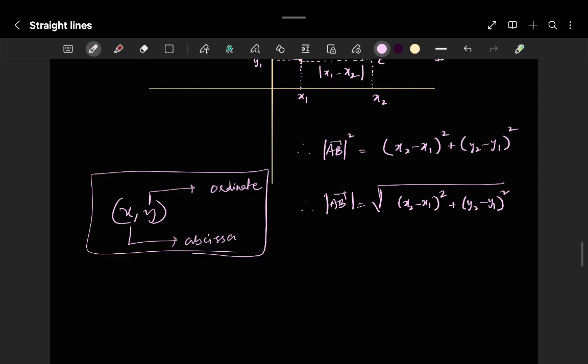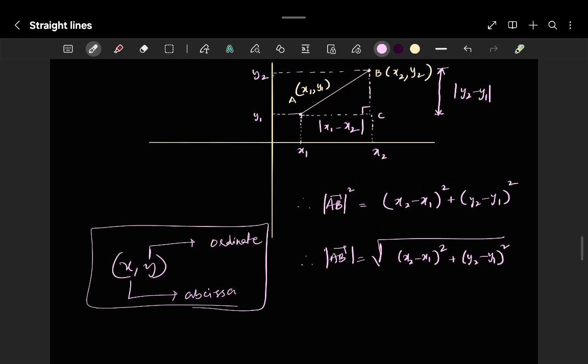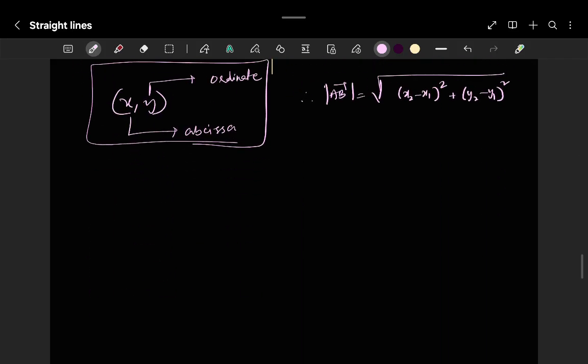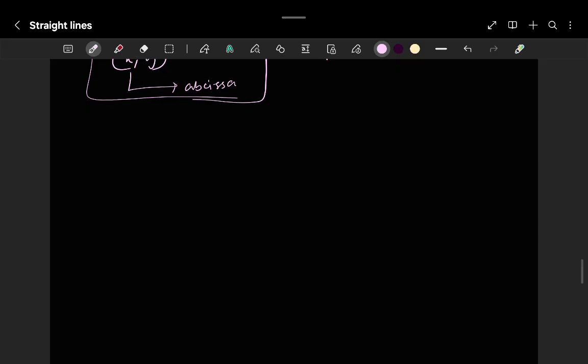This is the proof for the distance formula. Let us solve a few questions over here. Okay, let's take a question.